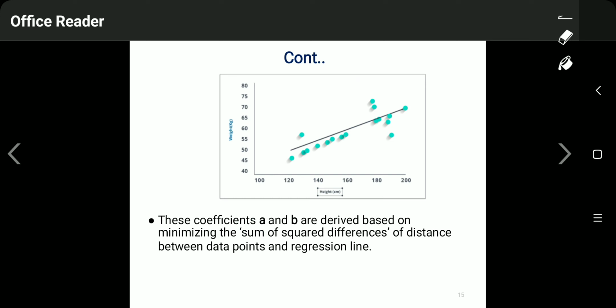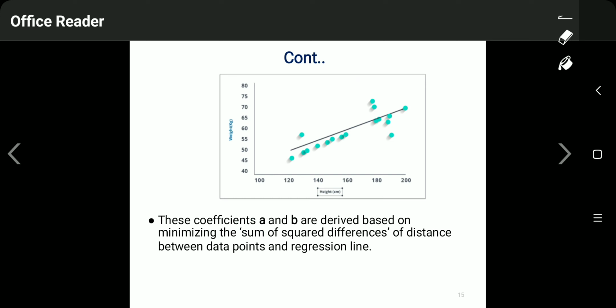Just see here, we have a number of data points, where the x-axis is height and the y-axis is weight. These are the records, and we are able to draw a regression line here. So how will we find the best regression line? The best regression line is found by minimizing the sum of square differences.